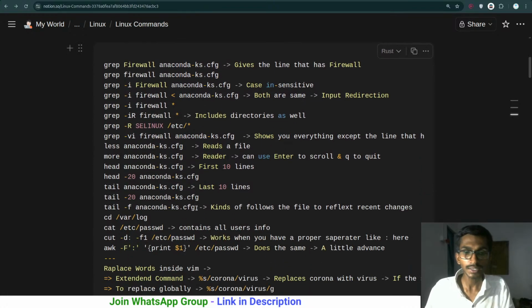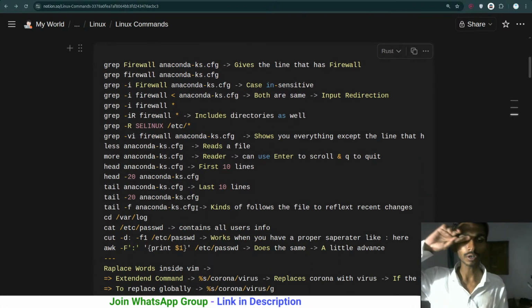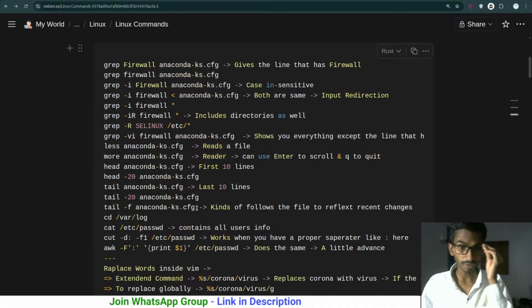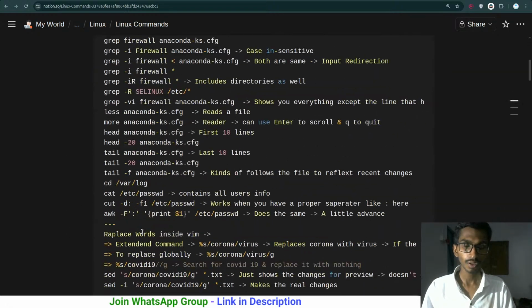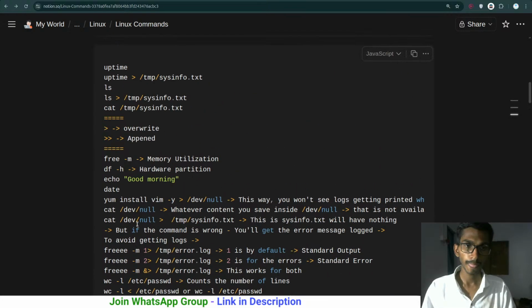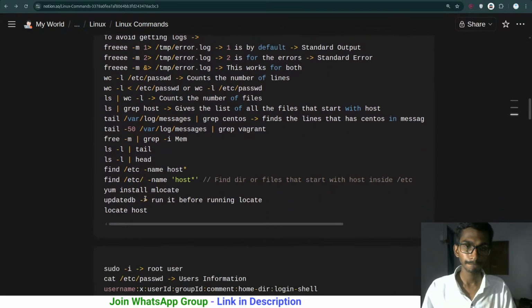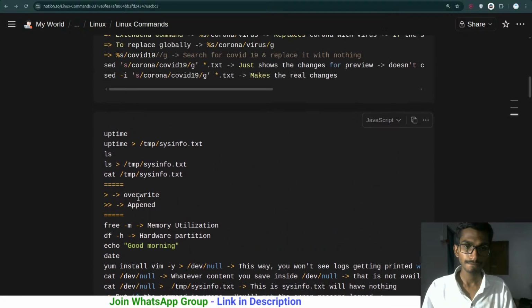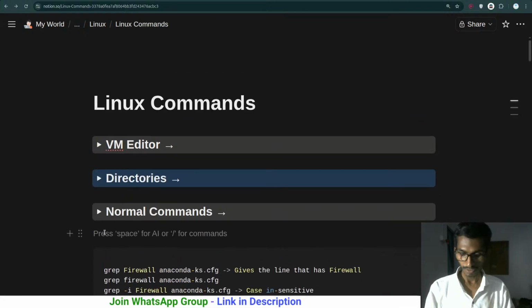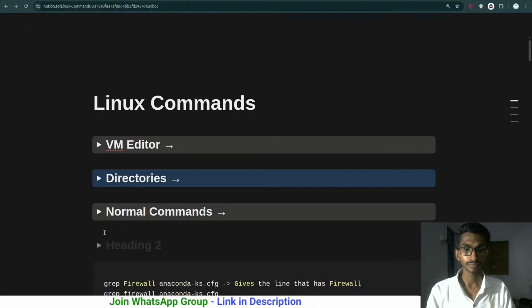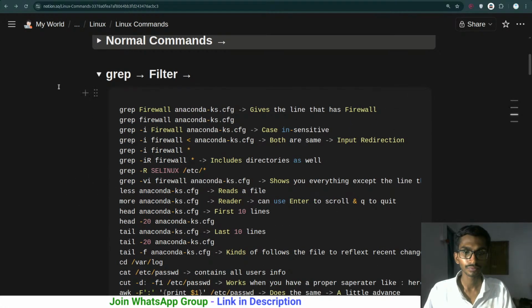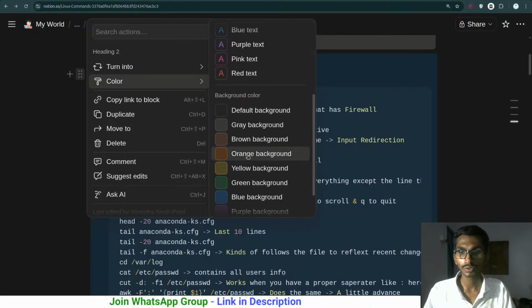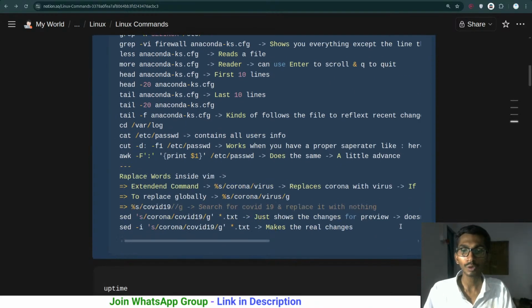What is the special thing? This is grep. Grep is used for filtering. I have already talked about it a little bit, like exactly how grep is used for filtering the stuff and all. Let's talk about it a little more. So let me simply create a folder, ts2 grep. It is mainly going to be for filtering things and all, and this particular code I will have here. Let me give it some kind of color so that it looks good, probably this one. And let's talk about all these commands over here.